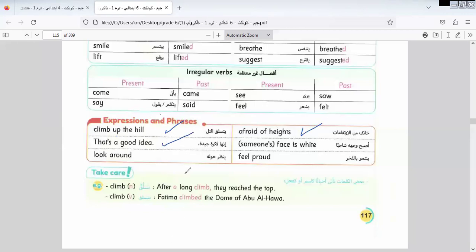Here we have climb up the hill, afraid of heights. That is a good idea. When someone tells me an idea and I would like to express my pleasure or happiness about this idea, I can say to him, that is a good idea. Someone's face is white. Look around. Feel proud.